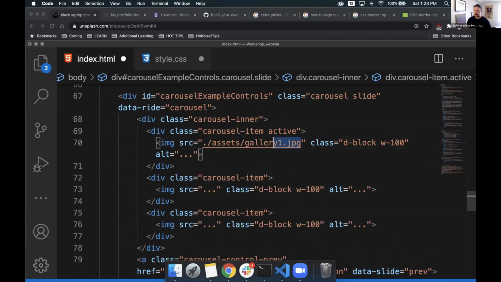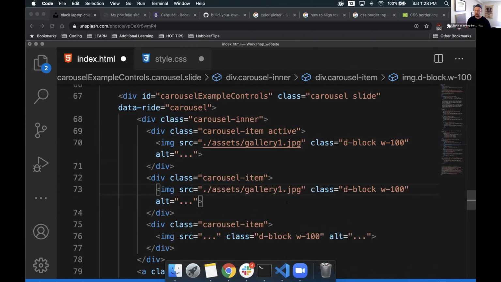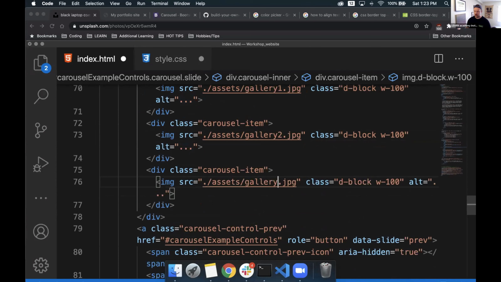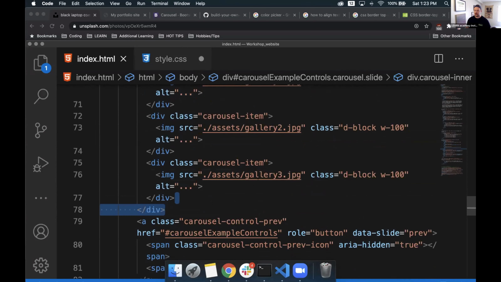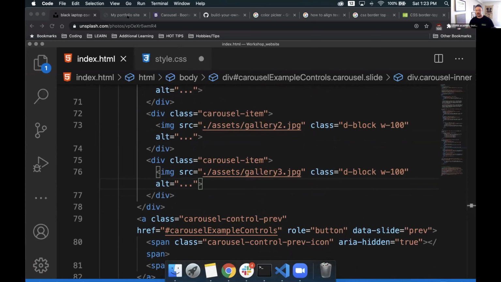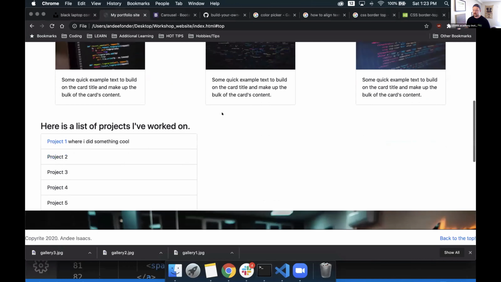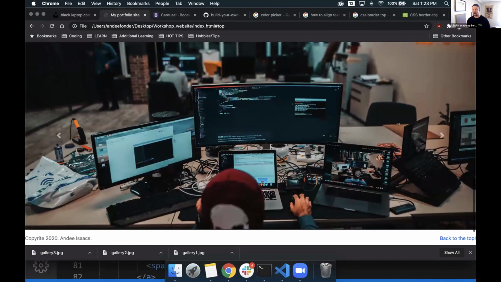We can take this same code, copy it, and paste it in and replace those. So instead of Gallery 1 here, we want Gallery 2. We'll save that as well, and we'll repeat it one last time with Gallery 3. Let's save this and see if this makes it work for us now. We save the file, go back to our browser, and boom, our gallery has come alive.